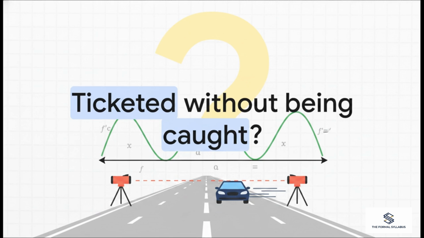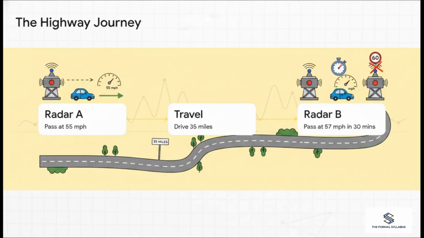Well, it turns out math can solve this without any direct observation of the crime. Let's walk through this journey step by step. So, step 1. Your car passes radar A going 55 miles per hour. The speed limit is 60, so you're fine. Step 2. You travel exactly 35 miles down the stretch of highway. Step 3. You pass radar B at 57 miles per hour. And this happens exactly 30 minutes, or half an hour, after you pass radar A. So at both checkpoints, you were legally under that 60 mile per hour limit.